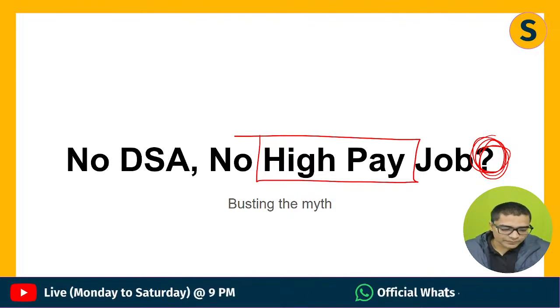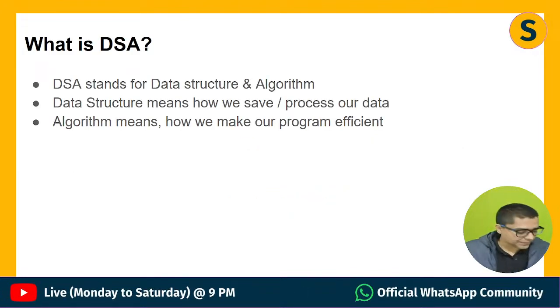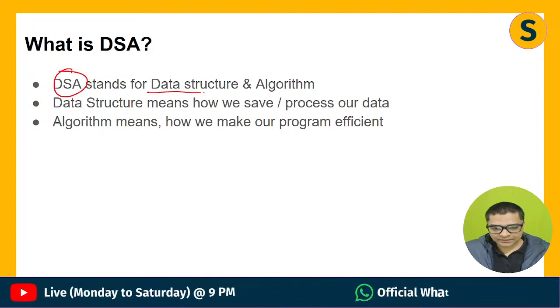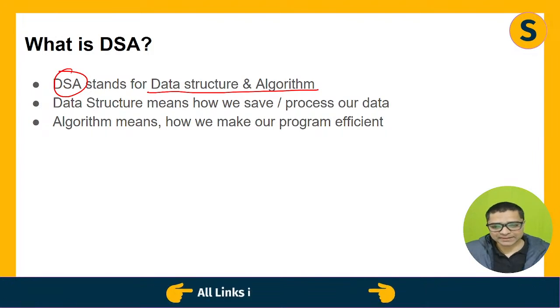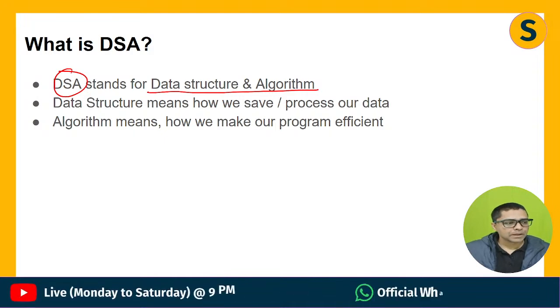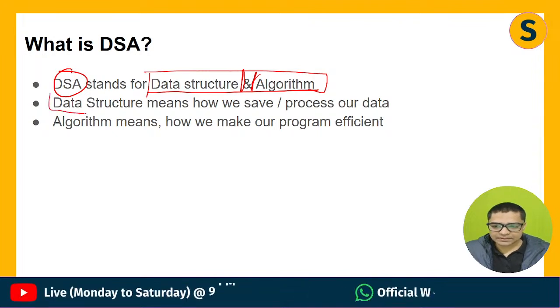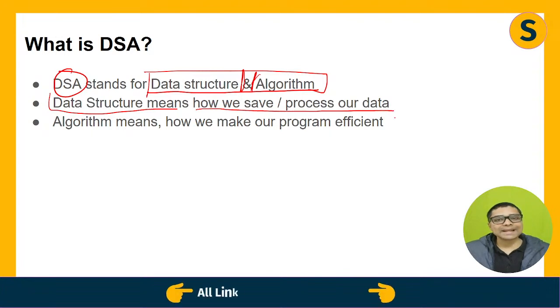Fine. So let's move forward and ask first of all the very basic question. What is DSA? DSA stands for data structure and algorithm. Not a very difficult question to answer. But let's break this word, data structure and algorithm, into two parts. One is data structure and one is algorithm. So what is data structure? Data structure means how we save or process our data.